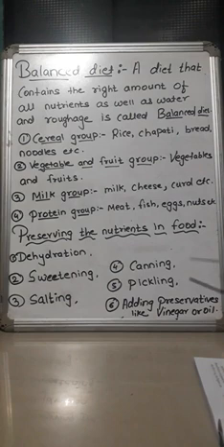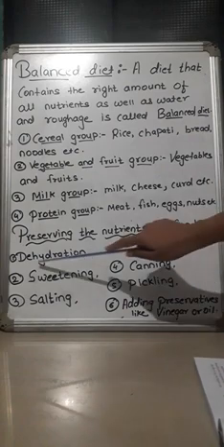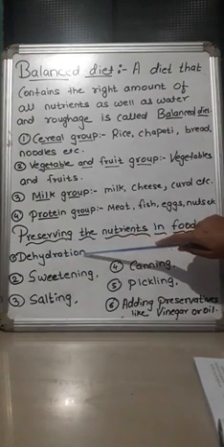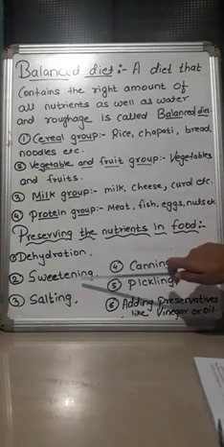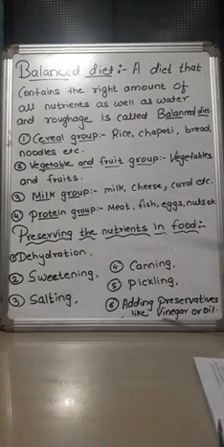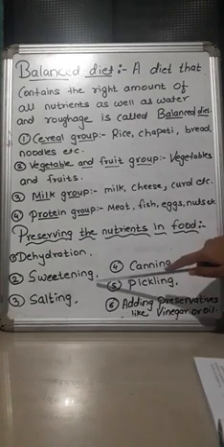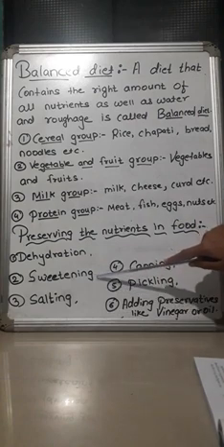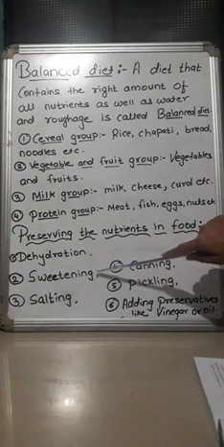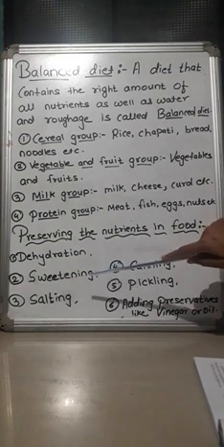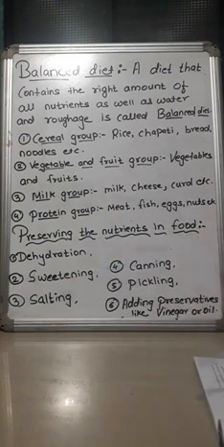The first way of preserving the food is dehydration. Now what is the meaning of dehydration? De means removal, hydration means water. Removal of water from the food is called dehydration. The next way is sweetening. Like you may have seen your jams and jellies, students. You can store those jams and jellies for the whole year because you are adding a lot of sugar in that so that it won't get damaged and you can store it for a longer time.